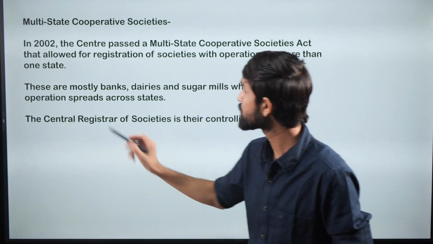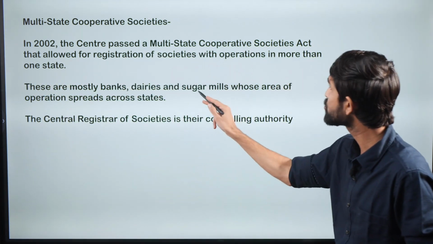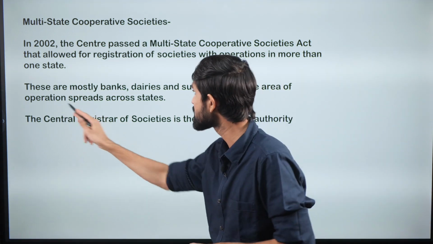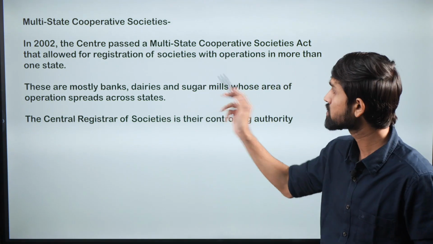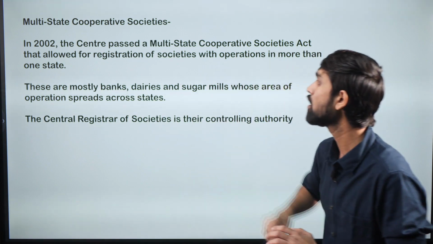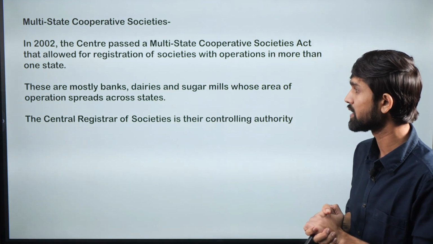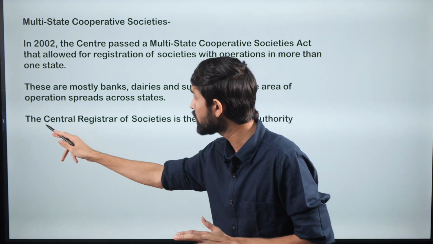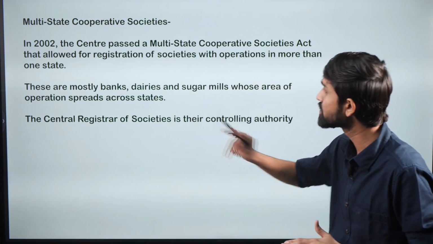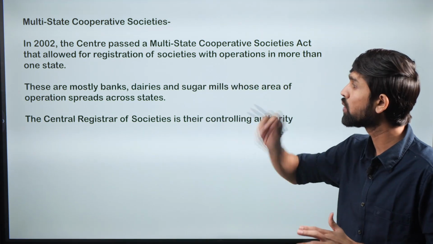And these are especially for banks, dairies and sugar mills whose area of operations spreads across states. It was done essentially for these three types of cooperative societies, and the Central Registrar of Societies was made their controlling authority.